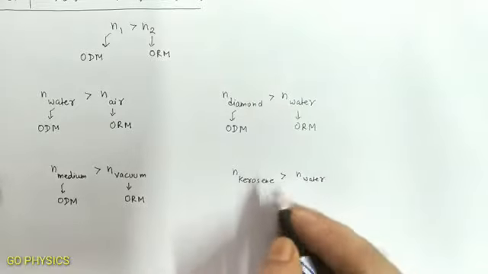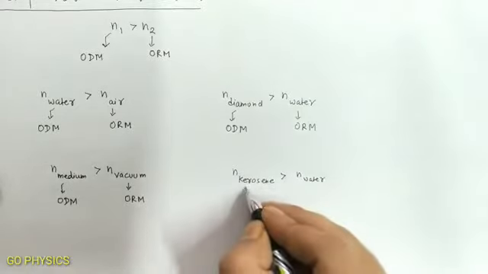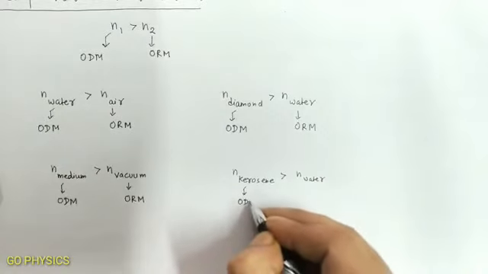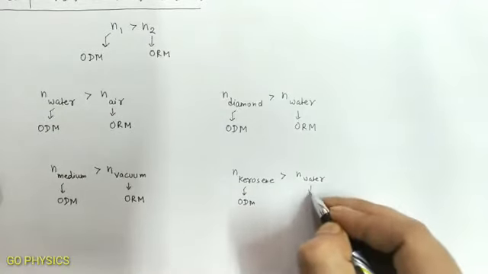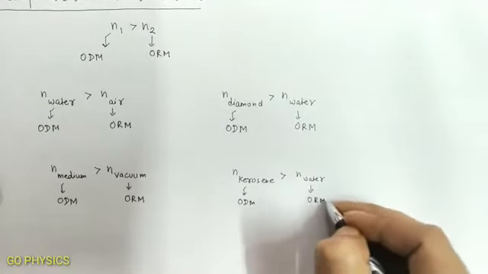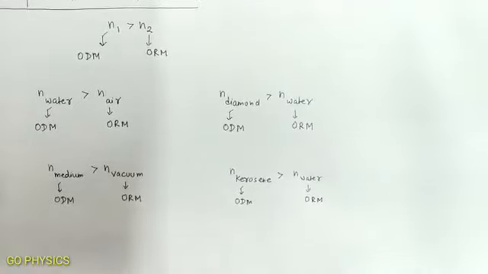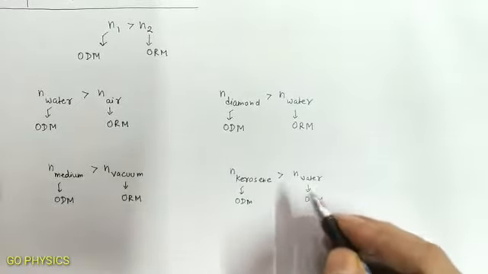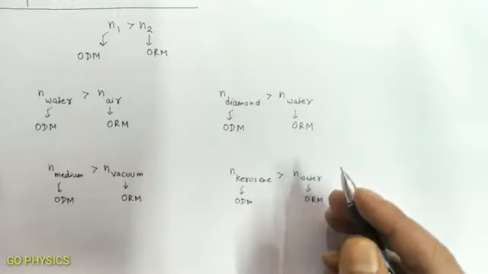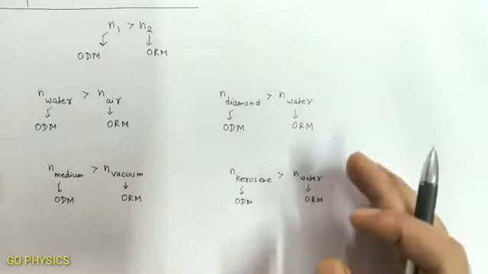That is, between the two, kerosene is the optically denser medium while water is the optically rarer medium. But kerosene is lighter than water. Kerosene floats on water.